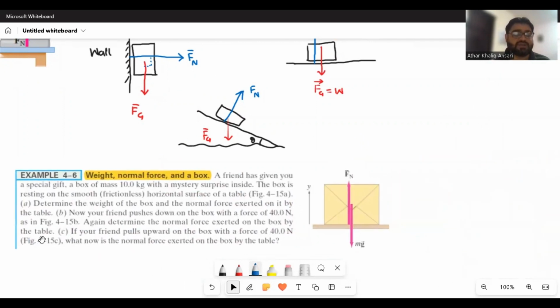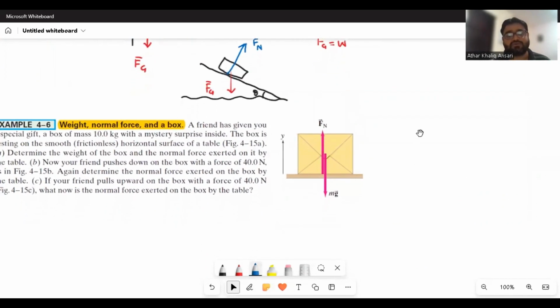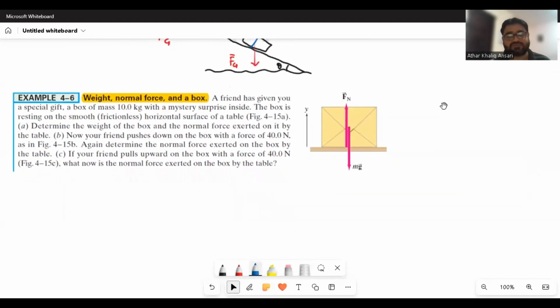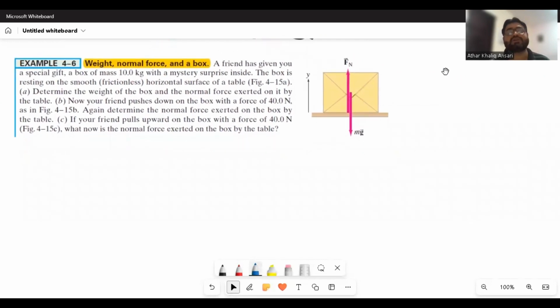What is net force? Net force is the sum of the forces. How to calculate the net force? If forces are vertical, we will add all the vertical forces, and if the forces are horizontal, we will add all the horizontal forces.